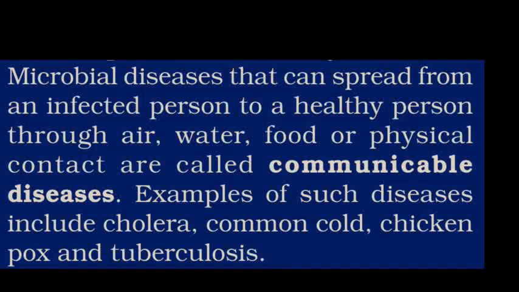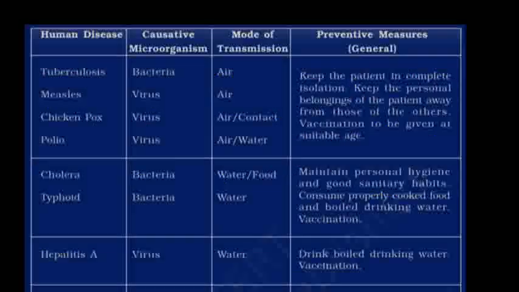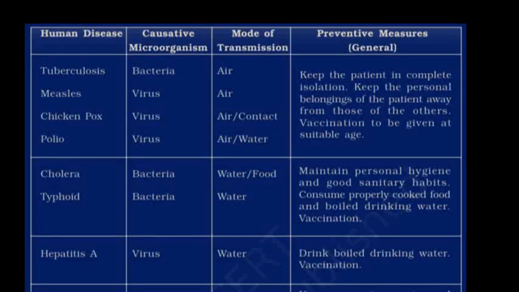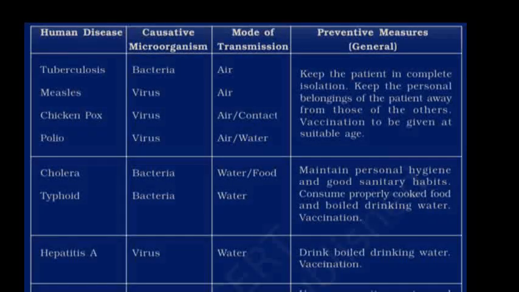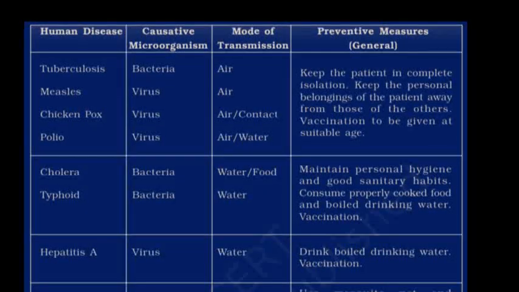That's why when these microorganisms infect a person, they could infect anyone from the icy cold place to the hottest place or desert-like habitat. And these diseases are called communicable diseases because they are easily spread, such as cholera, common cold, chickenpox and tuberculosis.